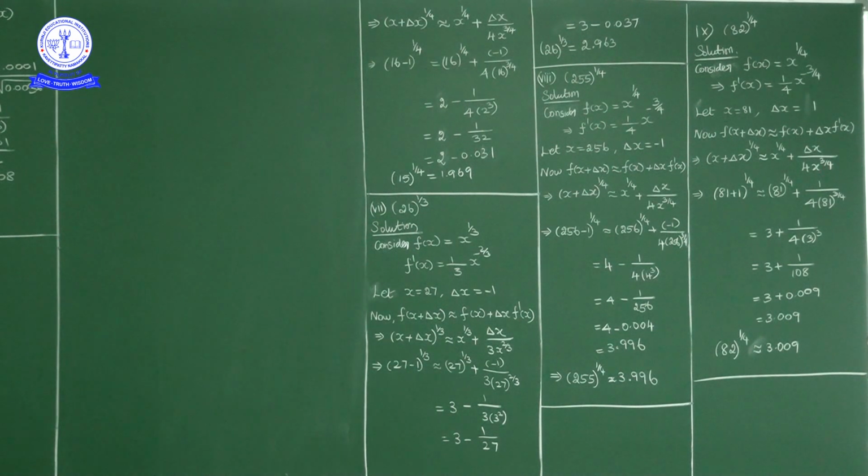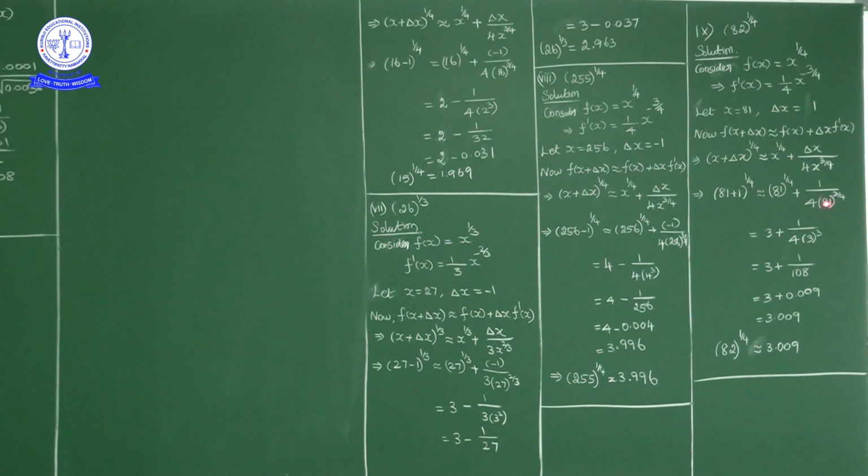So substituting x as 81 and delta x as 1, we get 81 plus 1 whole power 1 by 4 equivalent to 81 power 1 by 4 plus delta x value 1 upon 4 into x power 3 by 4. In place of x, we substitute 81 power 3 by 4.